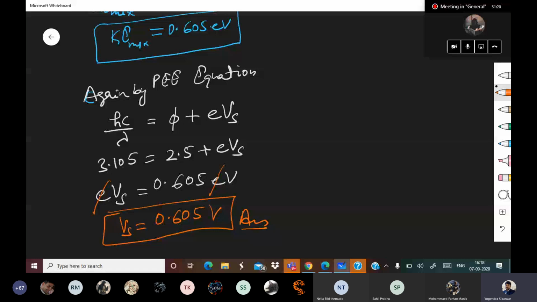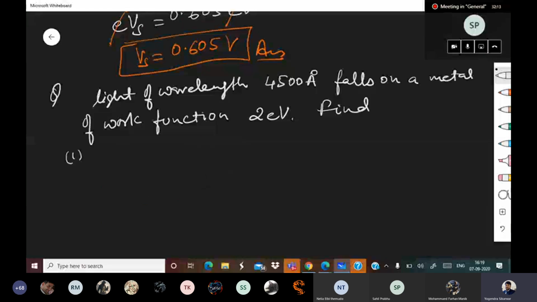Question. Light of wavelength 4500 angstrom falls on a metal of work function 2 eV.